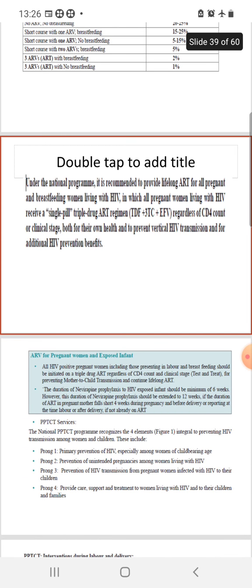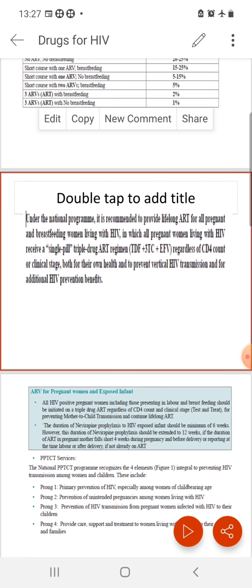And what is the regime? Once again, the national guideline, the National AIDS Control Organization program, recommends providing lifelong ART, antiretroviral therapy, for all pregnant and breastfeeding women living with HIV. All pregnant women should receive a single pill triple drug regime, that is tenofovir, lamivudine 300 and efavirenz 600 mg, regardless of the CD4 count or clinical stage of AIDS, both for their own health and to prevent vertical HIV transmission, that means transmission from mother to child, and for additional HIV prevention benefits.